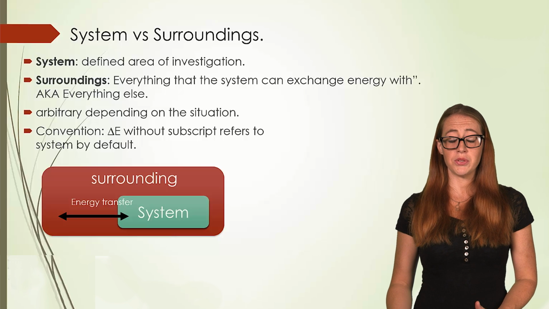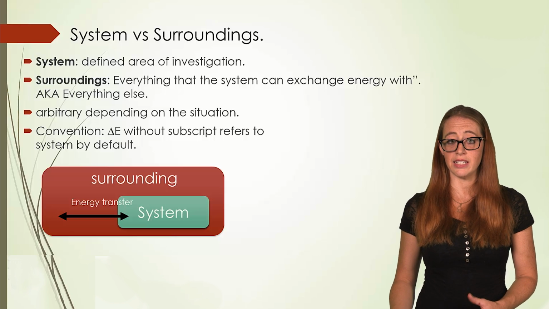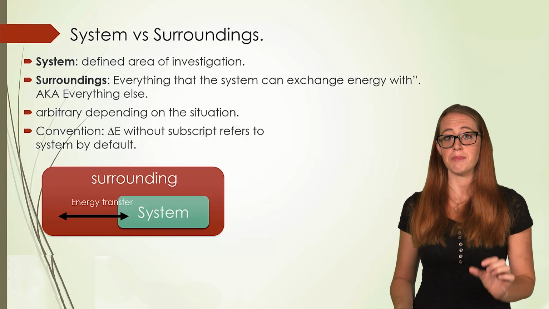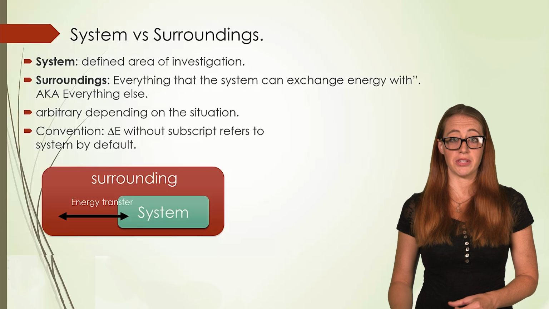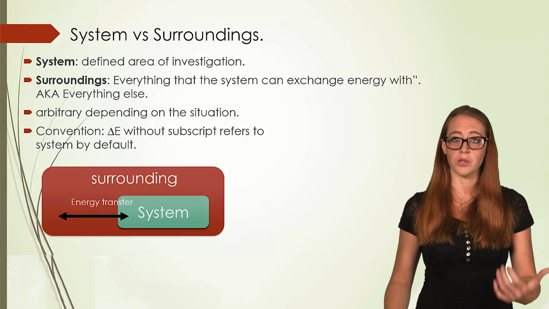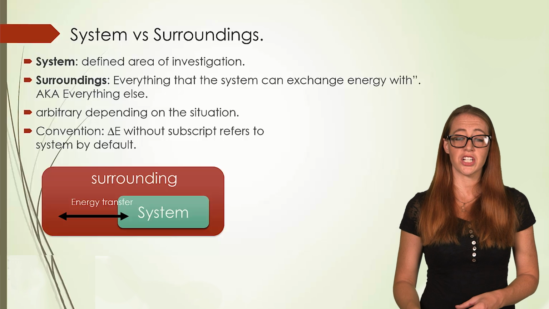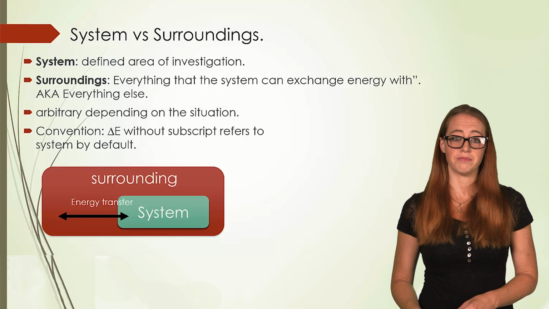And I do need to talk about convention. So convention here, whenever we talk about delta E, if we don't specifically specify what we are talking about, it is defaulted to talking about the system. So if we ask about delta E or later on Q or work or anything, we are actually asking about the system unless specified otherwise.